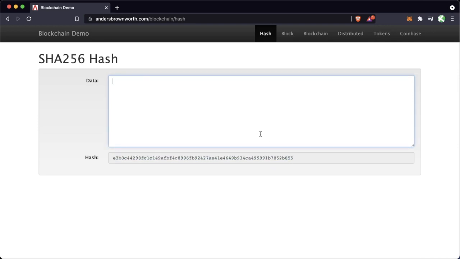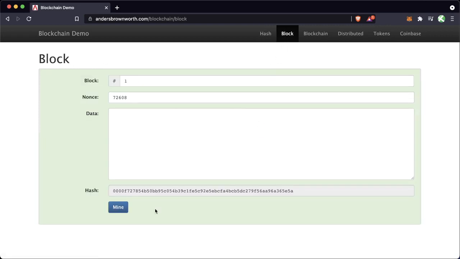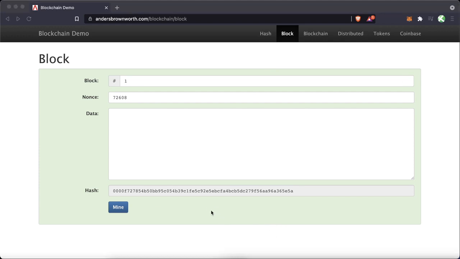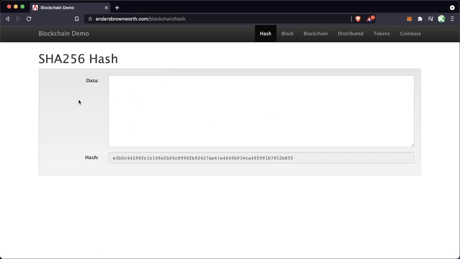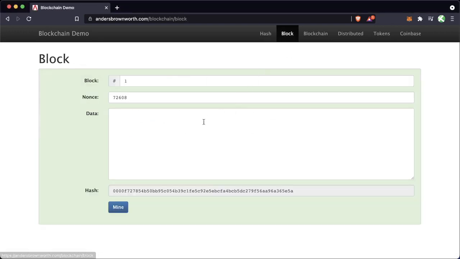Now we can take this idea of putting data in here and move on to this concept of a block. With this block concept, we're going to take the exact same thing with this hash and this data section. But instead of having everything in this singular data area, we're going to split it up into block, nonce, and data. We're going to hash all three of these together to get this hash. We're going to put all three of them into this hashing algorithm to figure it out.